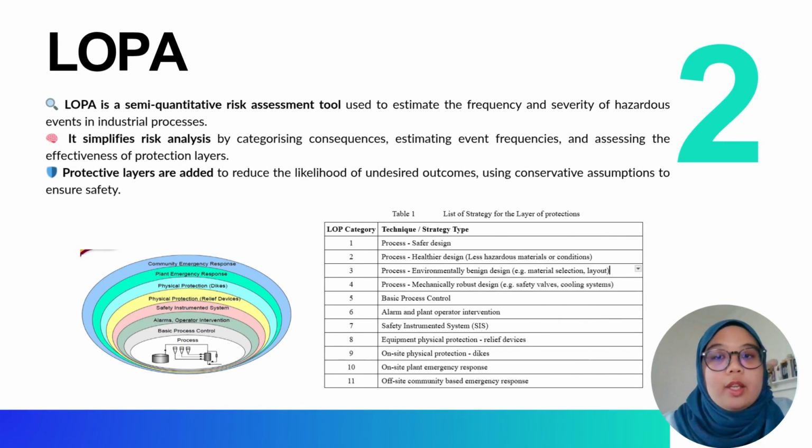Next, we move on to the layer of protection analysis, or as we call it, LOPA. LOPA is a method used to estimate the risk of hazardous events in industries. It works by identifying event frequency and adding protection layers to reduce risk. The table shows LOPA categories such as safer design, alarms, shutdown system, and physical barriers like relief valves. Each category represents a safety layer. By combining these layers, industry can ensure safer operation and prevent accidents.